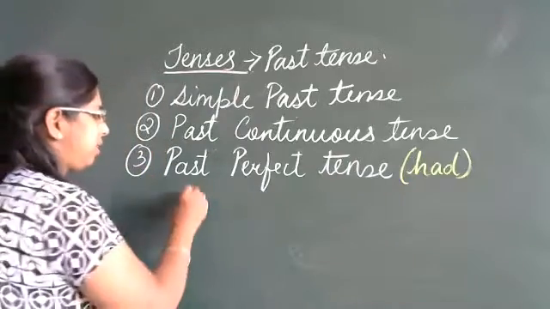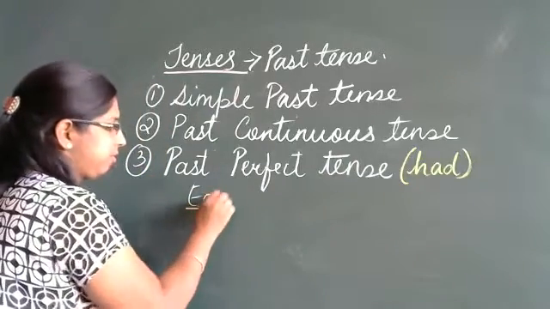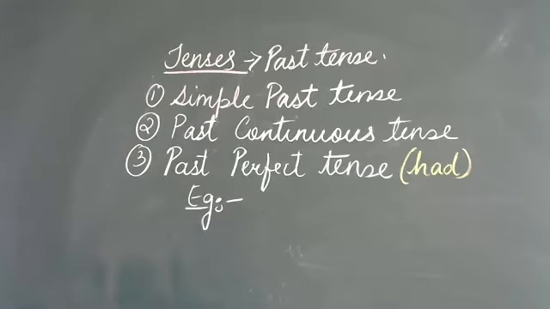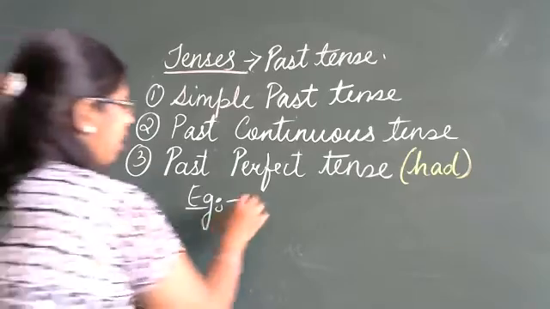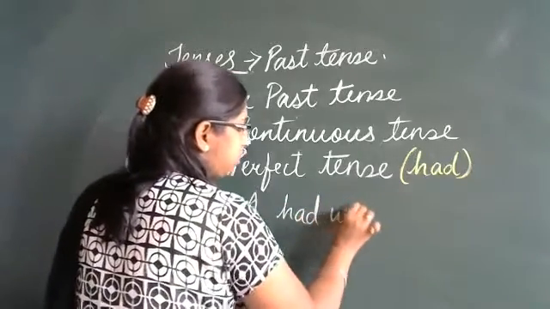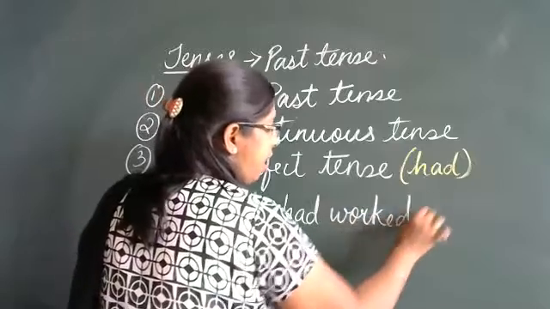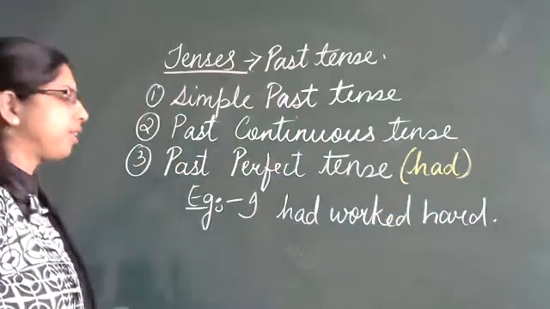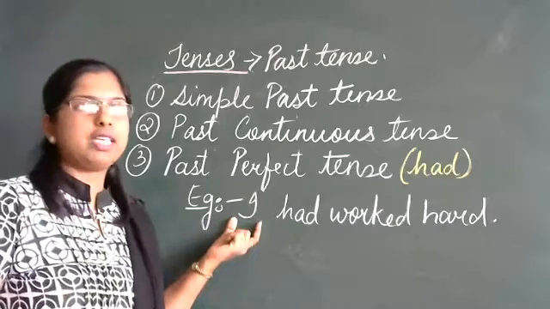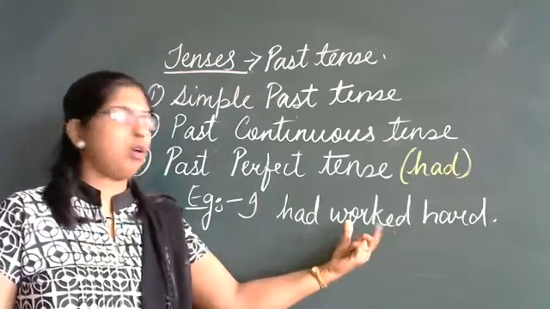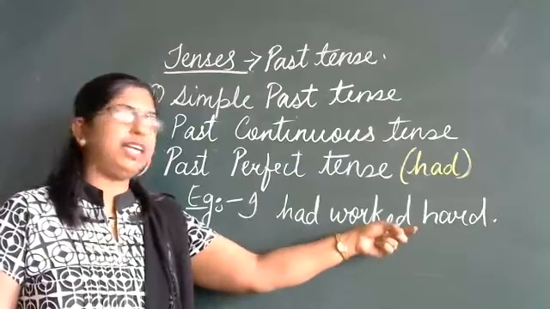In present tense, we had used has and have. The same in the past tense, we will be using had. For example, I had worked hard. See here, I, the first person, singular, worked, past tense, work, we have added ed.